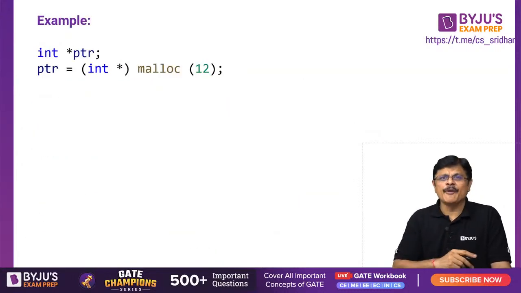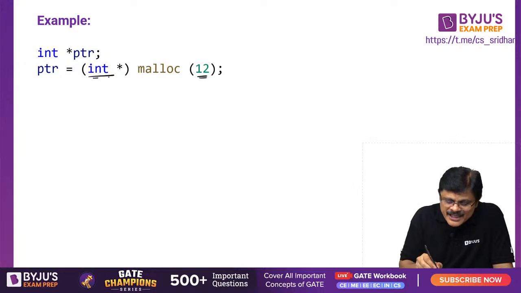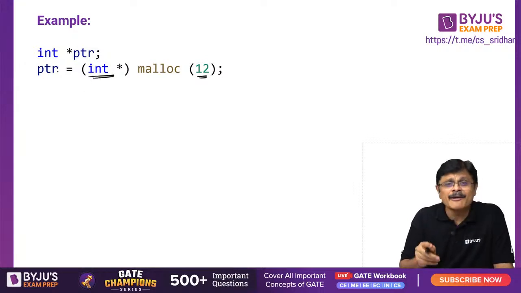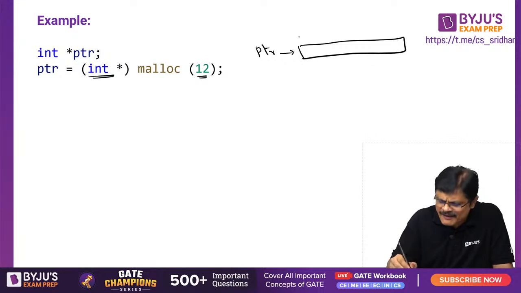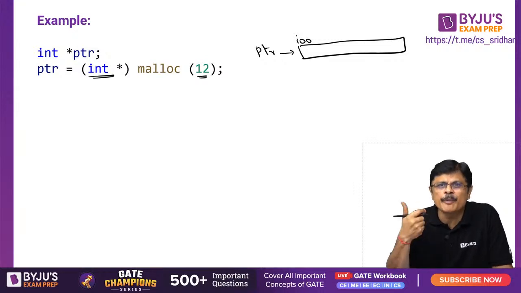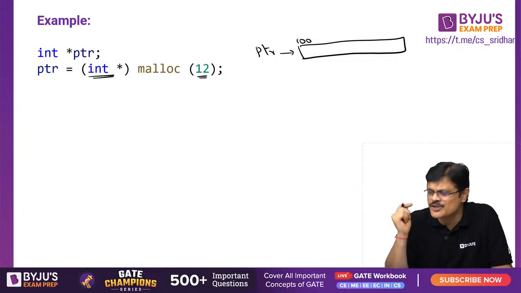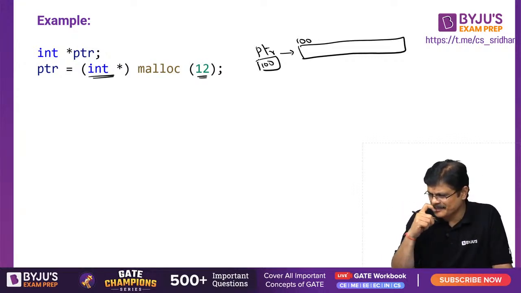Now look here, I have a PTR which is an integer pointer. PTR is assigned malloc. I am allocating 12 bytes of memory and I typecasted it to int star. So PTR will point to a memory of 12 bytes. Of course, PTR will contain only the first address. Suppose it is 100, PTR points to that. That is, if you print PTR, you are going to get the first memory location address. That is, PTR contains this particular address, my dear friends.